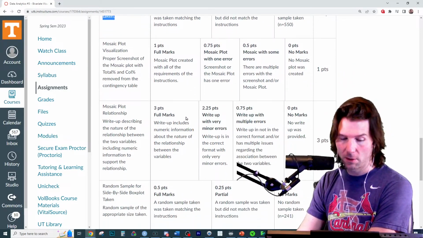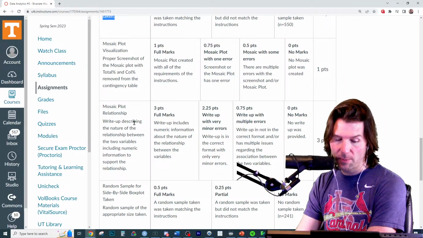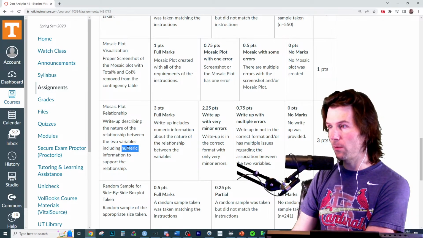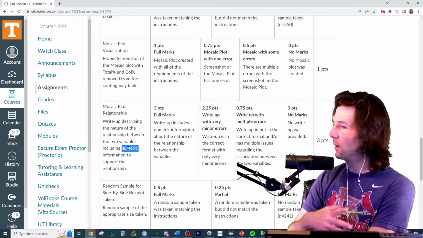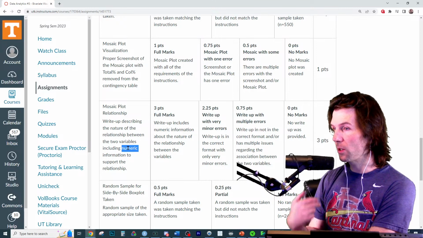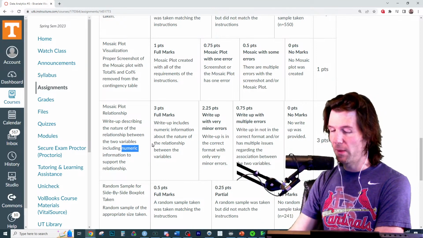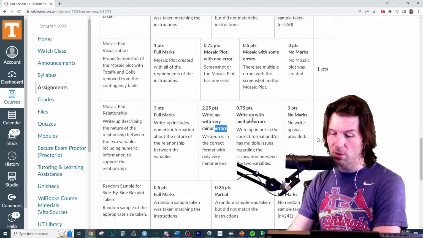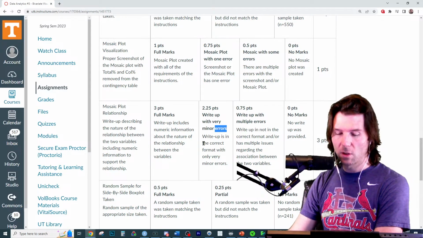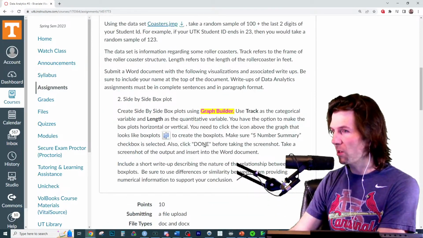And so let's start doing that here in a second. Mosaic plot relationship: write up describing the nature of the relationship between two variables, including numeric information to support. A lot of people forget numeric information right here. A lot of people just say, hey, it looks like this, and they don't give any numbers. Numeric information is going to be super important. And then you might have one with minor errors or that doesn't give enough information. So make sure you are supplying enough information.